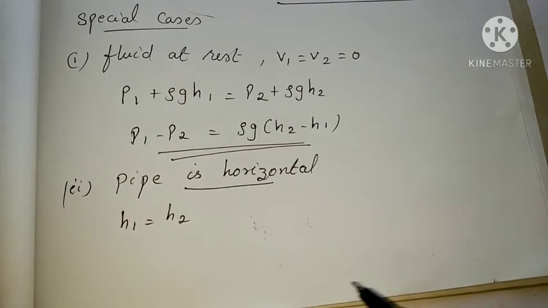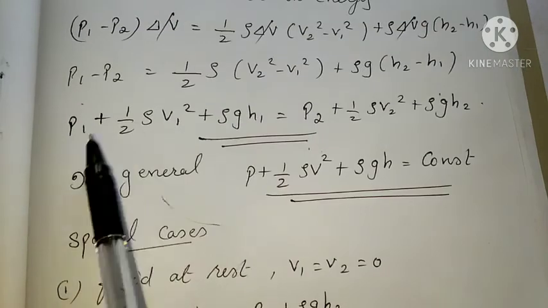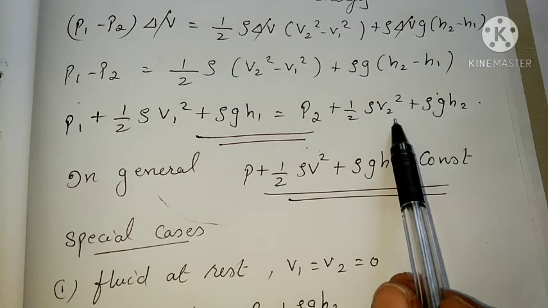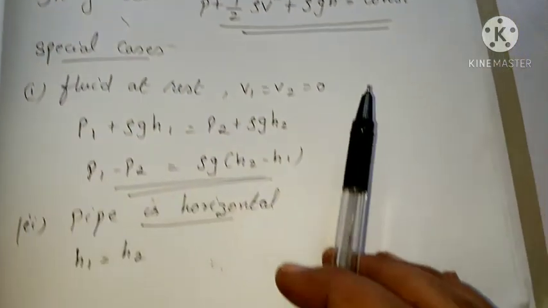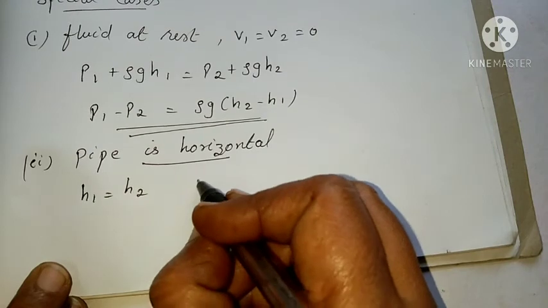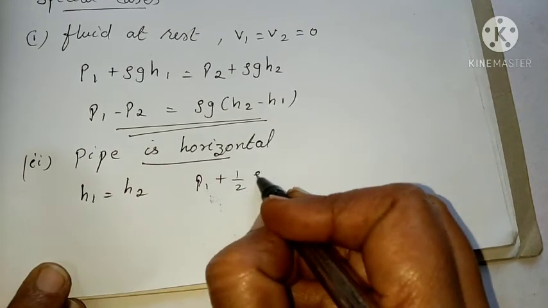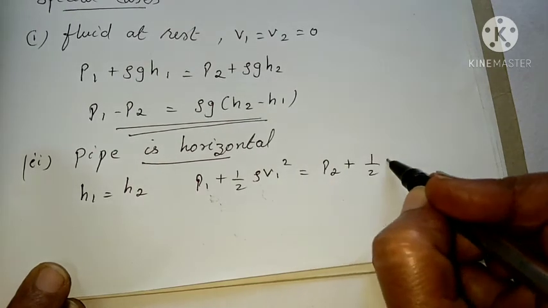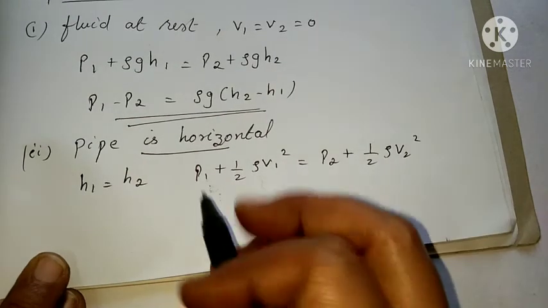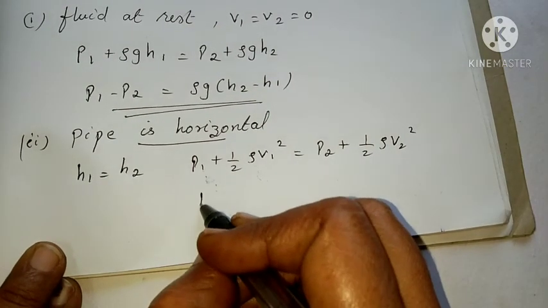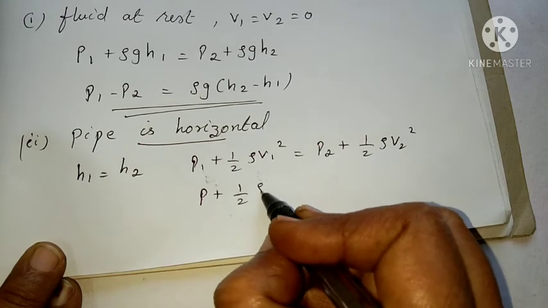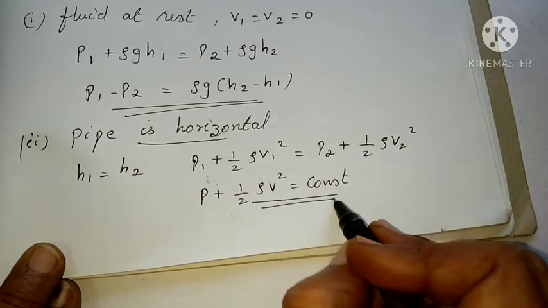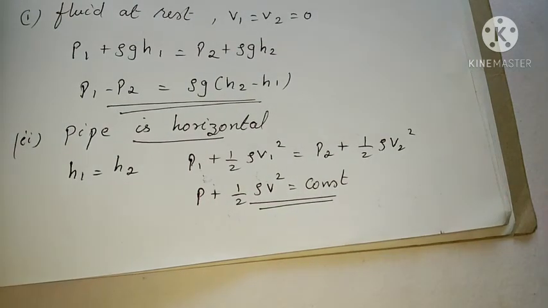So what happens to the above equation? p1 plus half rho v1 square equal to p2 plus half rho v2 square, since h1 is equal to h2. Once again, in general we can write p plus half rho v square equal to constant. So Bernoulli's equation becomes p plus half rho v square equal to constant.